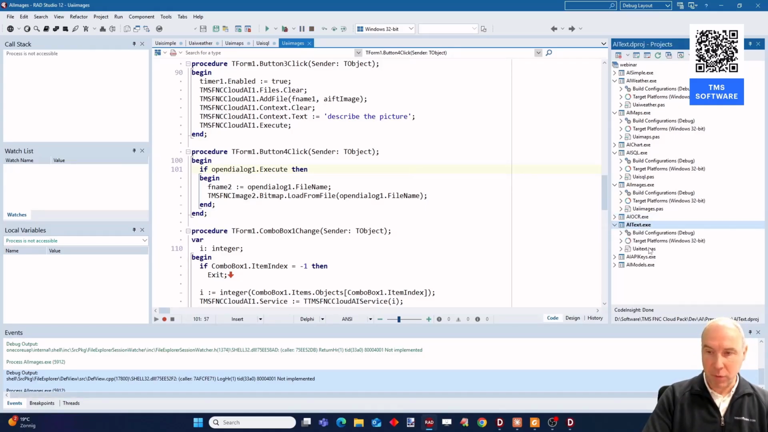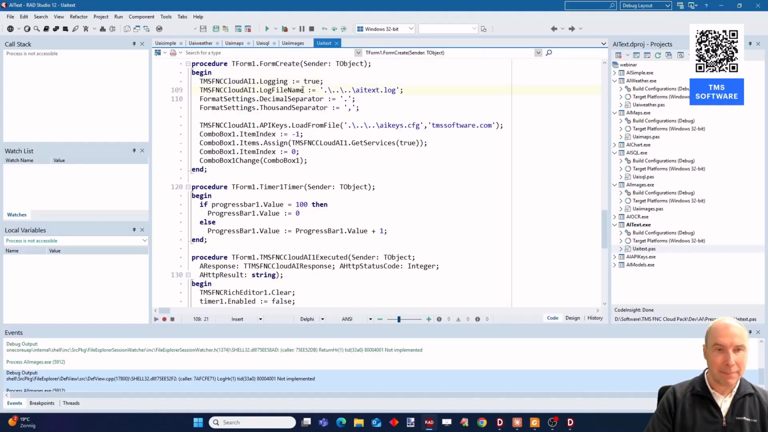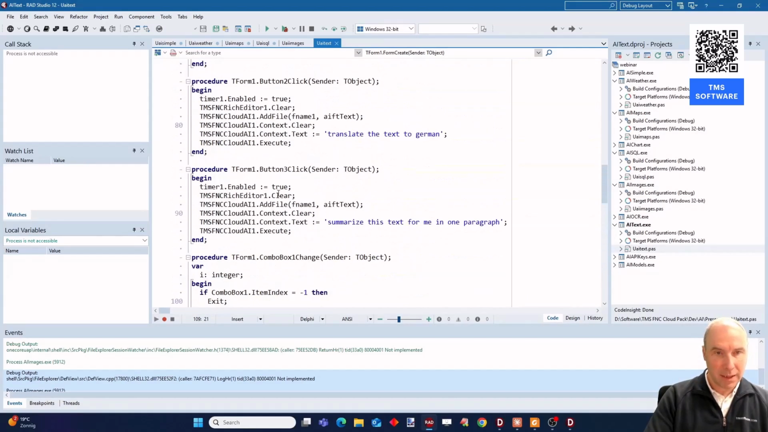Also, another type of multimodal use is by sending additional text, and this is also done with the add file method. Let me have a look where that is happening. Here we add, instead of an image, text files, for example CSV files, to let the LLM perform analysis on this additional textual information that is added. So a lot of things you can do.